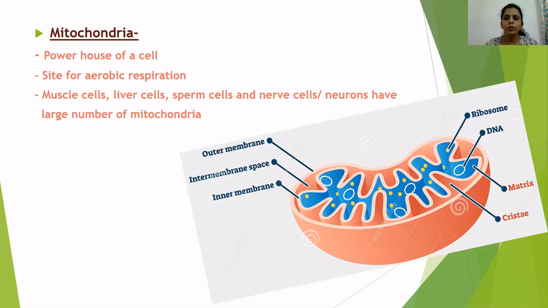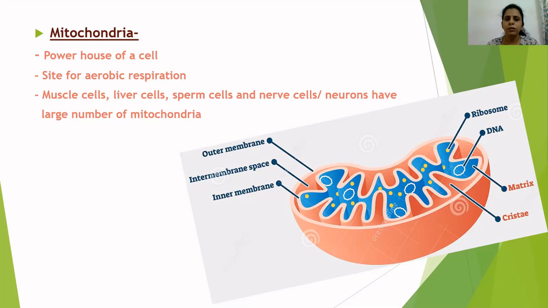When we eat any food, the food passes through the alimentary canal, so the muscles of the alimentary canal are in working condition. So all these muscles for working require a continuous supply of energy. So these muscle cells always have a large number of mitochondria in them. They're tightly packed with mitochondria. Then we have liver cells, because liver cells perform a very important function of assimilation of food. So they have a large amount of mitochondria.